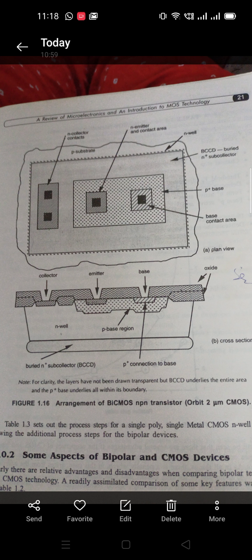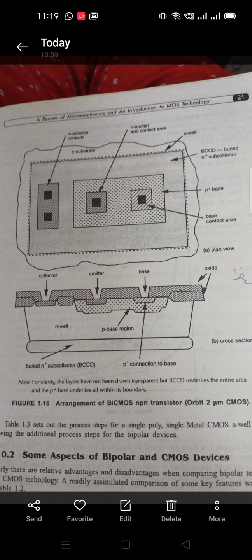In figure 1.16, we have the N collector contact, N emitter contact area, N-well and buried N plus subcollector, and P plus base region with the base contact area. That is the plan view. In the B figure, we have the standard N-well CMOS circuit, and we add the P plus base region and buried N plus subcollector. These are the two other layers we add. We also have the P plus connection to the base, the collector, emitter, base and the oxide. These are the layers we externally add to the standard N-well CMOS circuit.